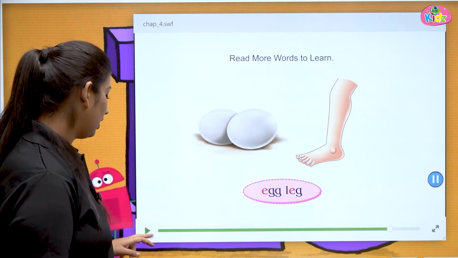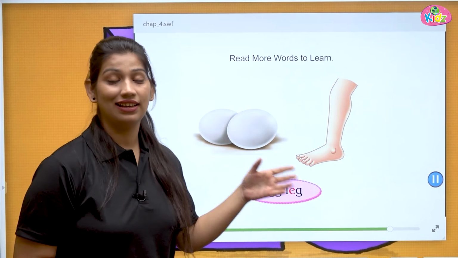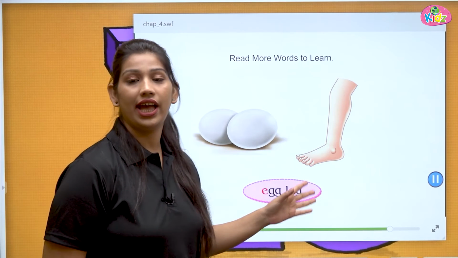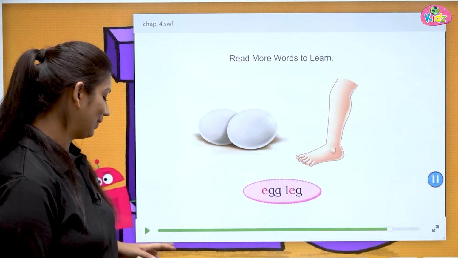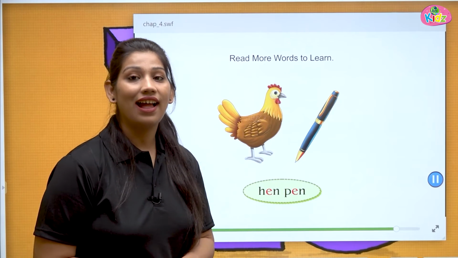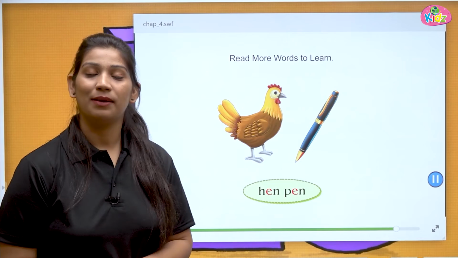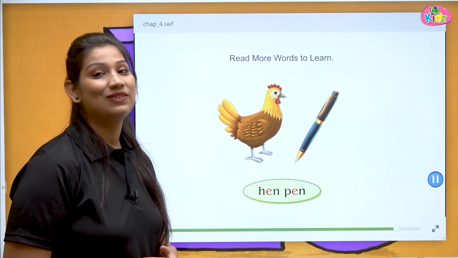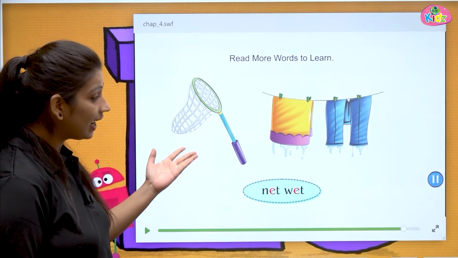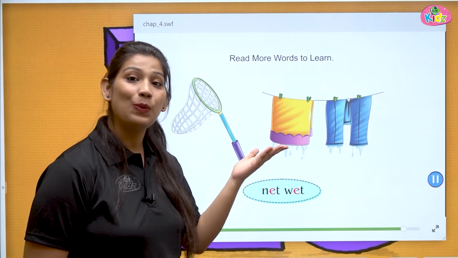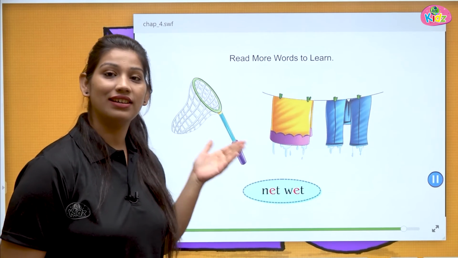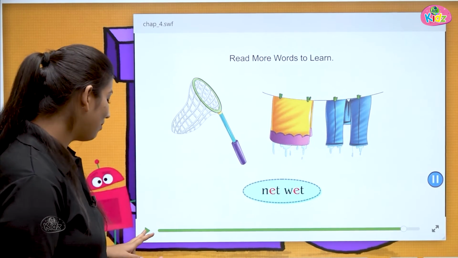Here we have egg, leg. You can see egg and leg. Egg, leg. Next we have hen, pen. H-e-n, hen. P-e-n, pen. Hen, pen, which are rhyming to each other. Next is net and wet. Clothes are wet. When clothes are soaked, we say wet. This is net. This is wet. Net, wet. Again rhyming to each other.